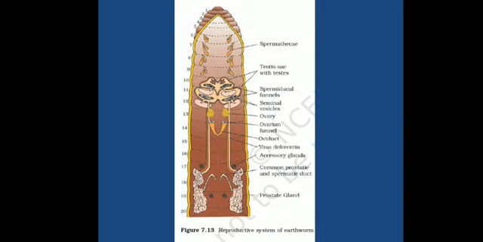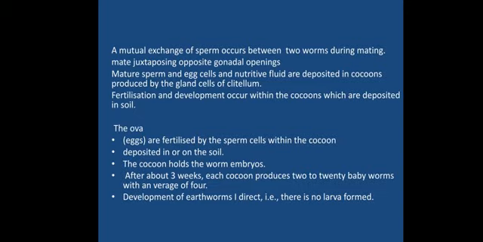The clitellum will be responsible for production of the nutritive substances, and these cocoons will consist of the egg cells and sperm cells, and fertilization will be taking place inside the cocoons. You have to keep in mind, the fertilization of the egg cells and the sperm cells takes place inside the cocoon, and these cocoons will be deposited in the soil, where they will get the nutrition and develop into the new organism. And once the cocoon is matured, it will develop into the new earthworm.